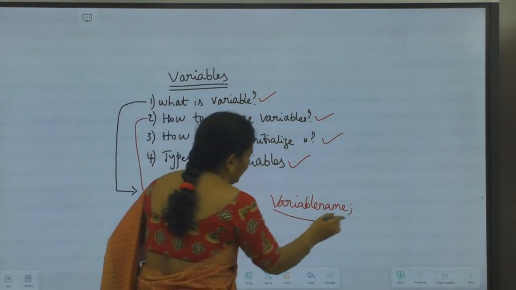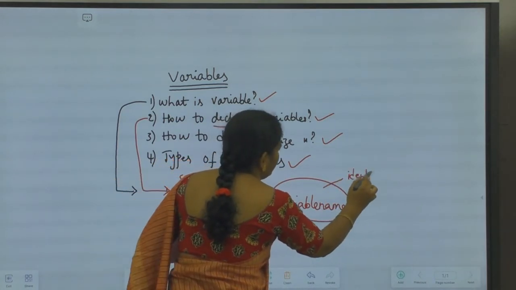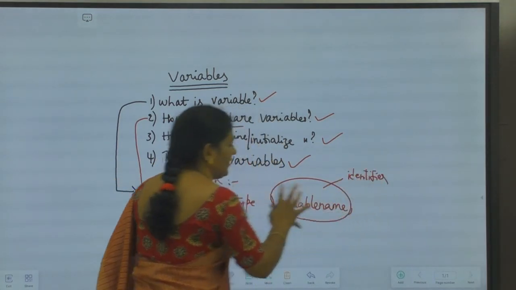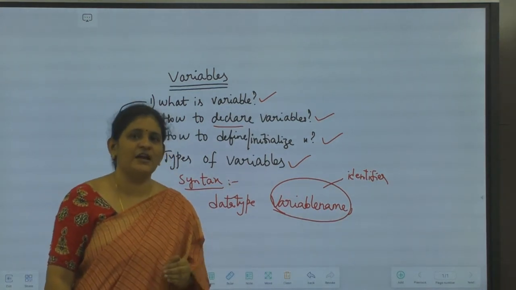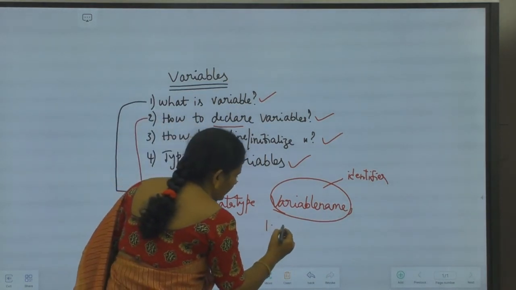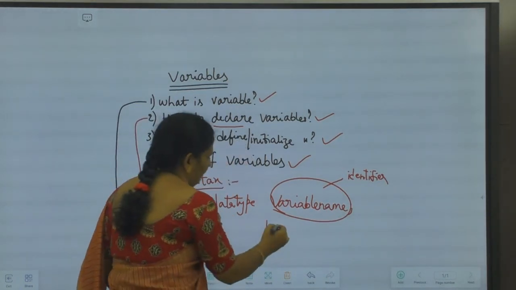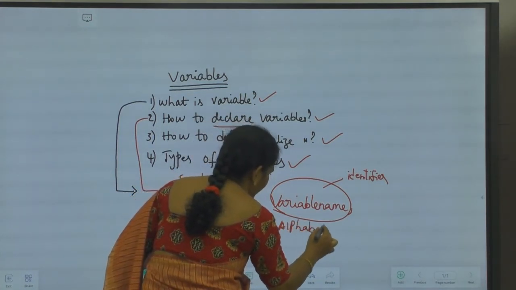Variable name is again an identifier. The user can give any name as variable name, but we have some constraints. What are the constraints we are having while declaring the variable name? The starting letter of variable name should be an alphabet.